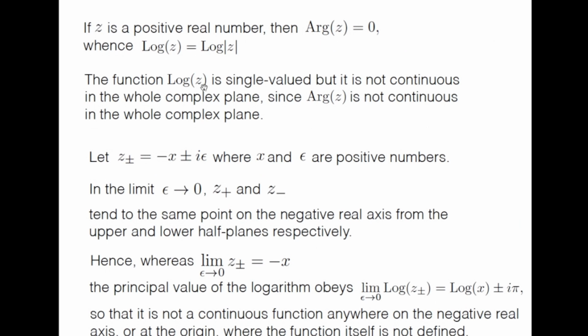Now the principal branch Log z is single valued, but you can immediately see that it is not continuous in the whole complex plane, since we know that the principal branch of argument z is not continuous in the whole complex plane. So let us see how it goes. Let us consider the points z plus equal to minus x plus i epsilon and z minus equal to minus x minus i epsilon, where x and epsilon are positive real numbers.